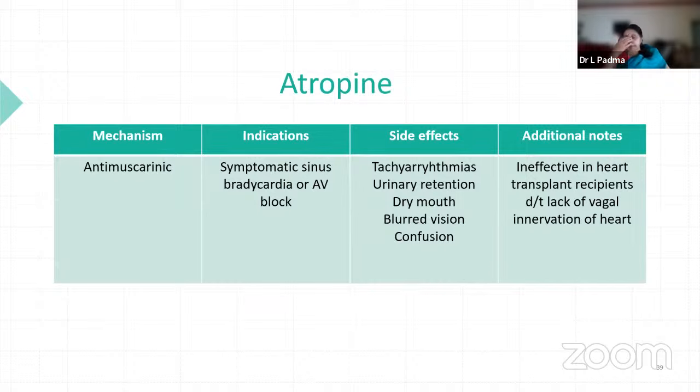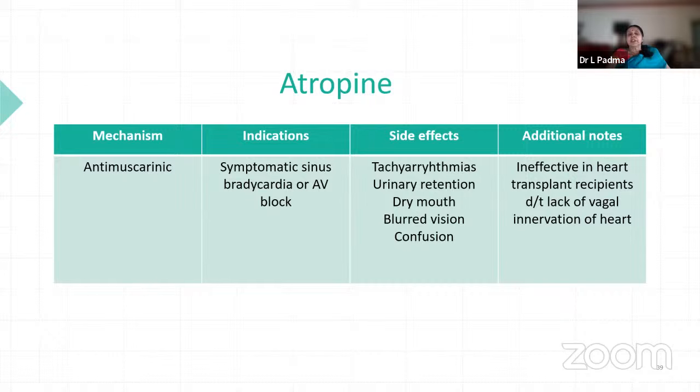Atropine is given whenever there is digoxin-induced bradycardia. As it is anti-muscarinic, you have to be quite careful in elderly males. This will act as a vagolytic, an M2 blockade, and hence we use it in heart block, sinus bradycardia, AV block, and also bradycardia induced by digoxin. There are side effects like tachyarrhythmias, urinary retention, dry mouth, blurred vision. Urinary retention and blurred vision are the major problems.